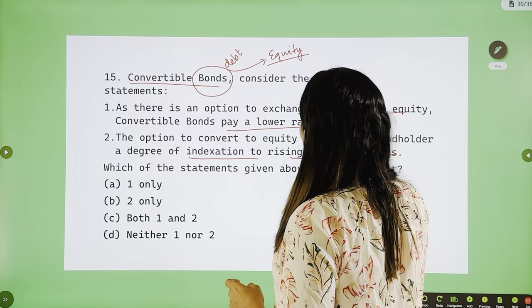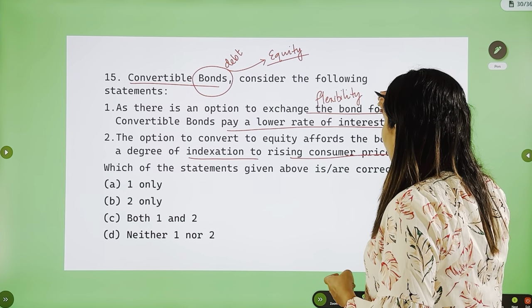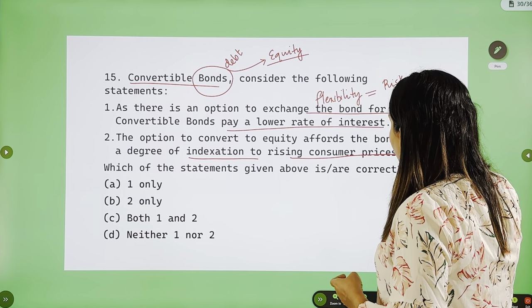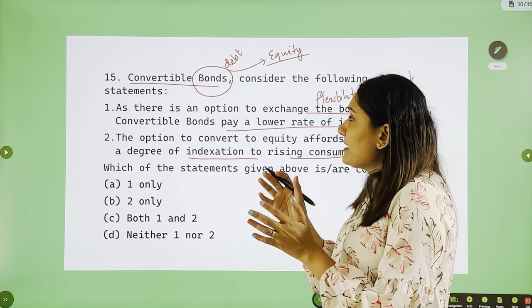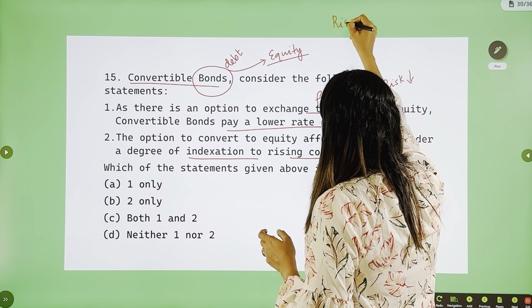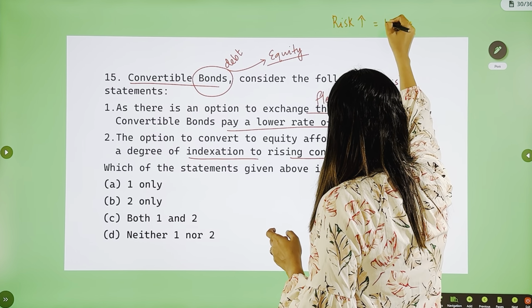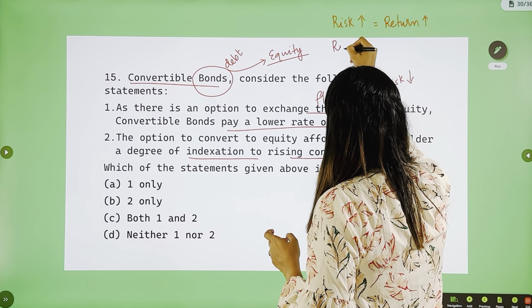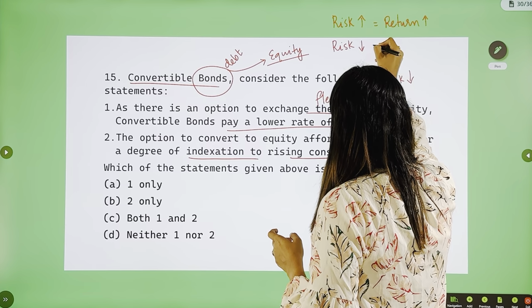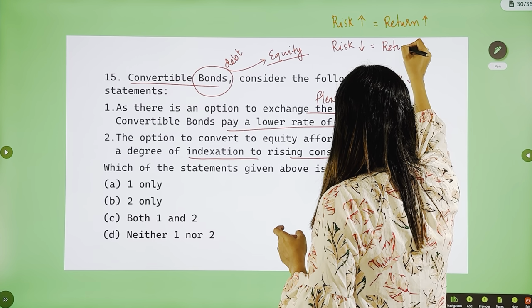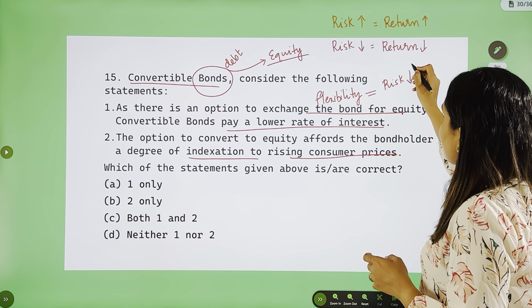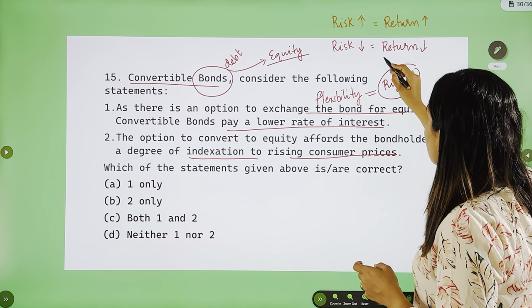Convertible bonds pay a lower rate of interest. See, with flexibility comes reduced risk. When you have a flexible option, the risk is less. And we know in the financial market the basic principle is that when the risk is high, the return is also high, and when the risk is low, the return also comes down. So flexibility means less risk, and less risk means less return.